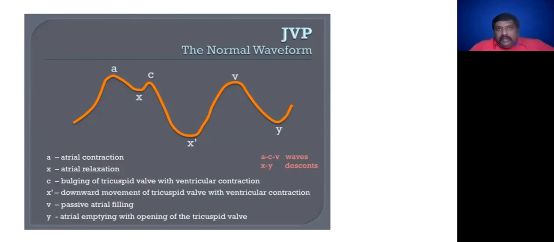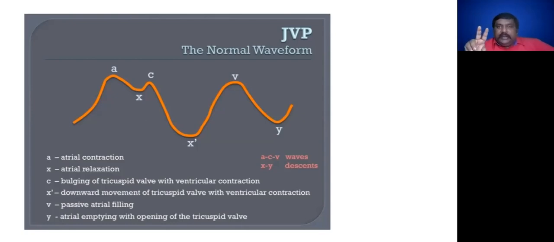Then coming to the V waves. V waves are due to the increasing volume of blood in the right atrium during ventricular systole when the tricuspid valve is closed.